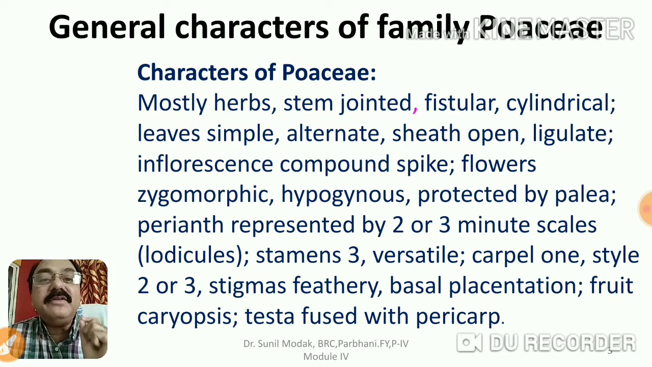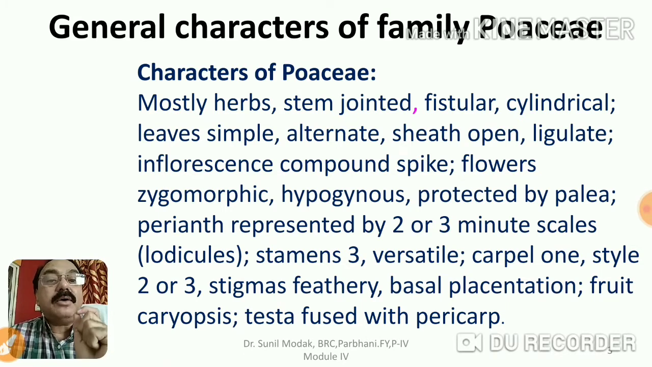If we talk about inflorescence, it is a very complex and compound type of spike inflorescence. In different members, different types of arrangement may be there, but the inflorescence is spike. The flowers are essentially zygomorphic, they are hypogynous, and each flower is protected by palea and lemma. In some cases there is only palea, in some cases there are palea and lemma. These are called bracts.